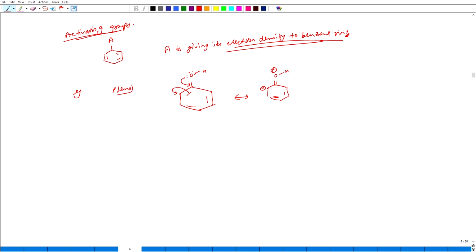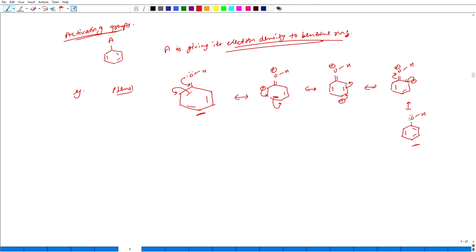This will again go on resonance, and this negative charge will circulate over the entire ring. Just look at the positions on which this negative charge is circulated over the ring, after finally reaching back to the oxygen, forming a lone pair and a double bond.